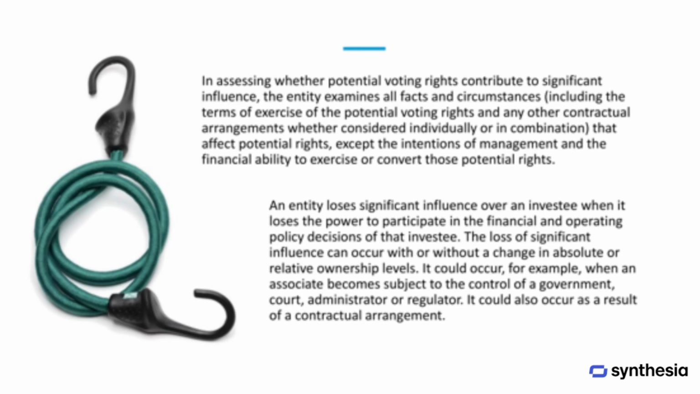When deciding whether potential voting rights give an entity significant influence, all relevant facts and circumstances are carefully considered. This includes the conditions for exercising those rights and any related agreements, whether looked at individually or together. However, the intentions of management or the entity's financial ability to use these rights are not taken into account. An entity loses significant influence when it no longer has the power to take part in the financial or operational decisions of the investee. This loss can happen even if ownership percentages do not change. For example, significant influence may be lost if the investee comes under the control of a government, court, administrator, or regulator, or through certain contractual arrangements.